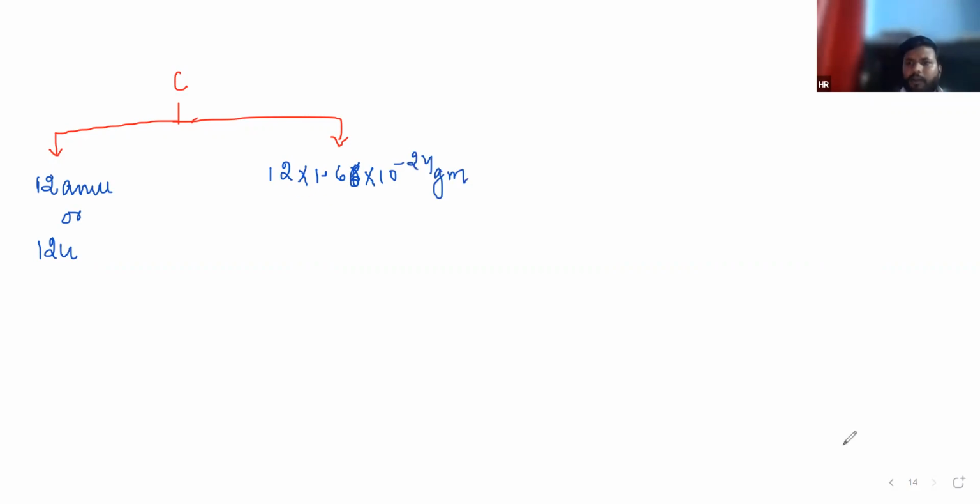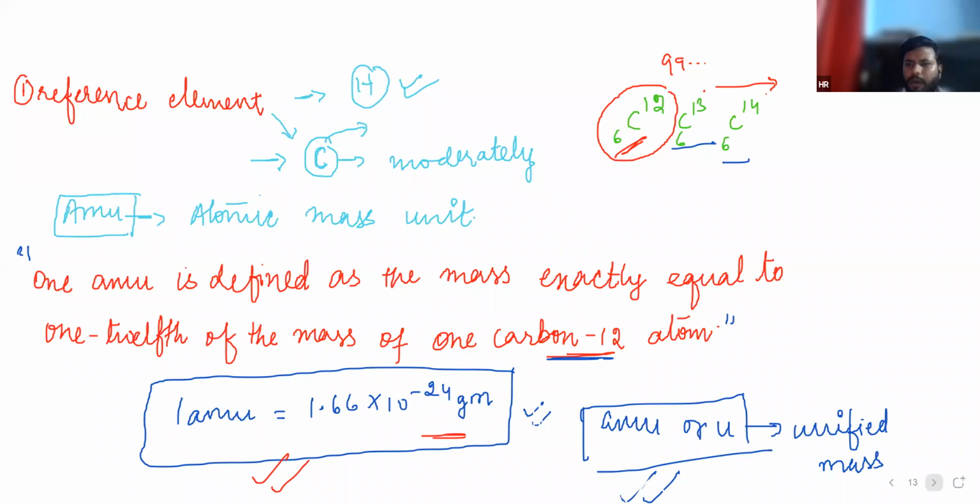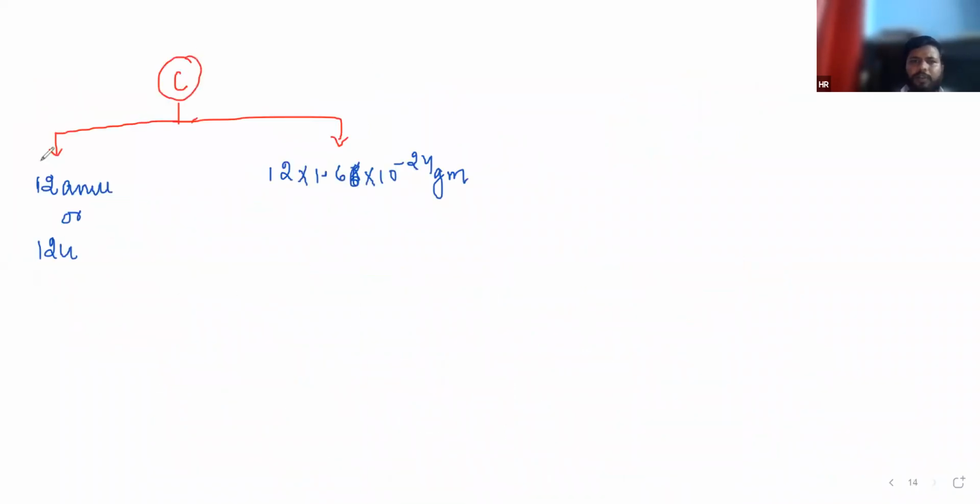I can write it because 1 AMU is equal to 1.66 into 10 raised to the power minus 24 gram. We know that the mass of carbon is 12 AMU, which we can easily convert into gram: 12 into 1.66 into 10 raised to the power minus 24 gram.